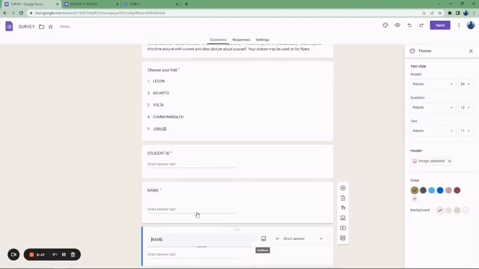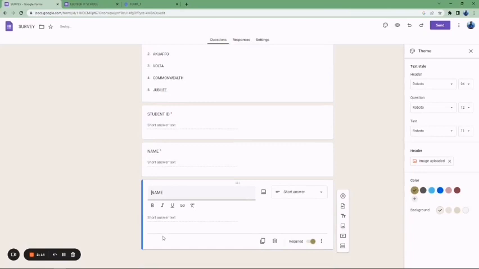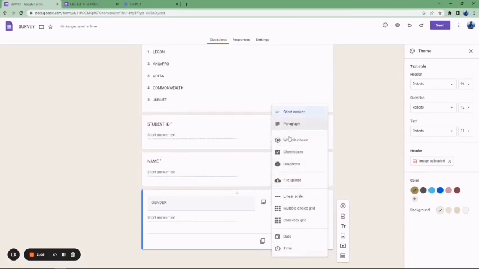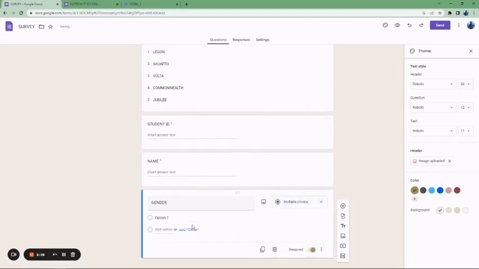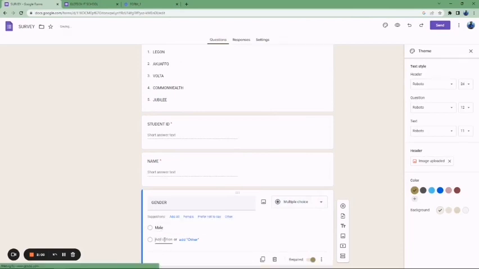So let's duplicate it and change this to gender. Then for gender, we have to make it multiple choice where we have only two options. So we have male, and then we have female.